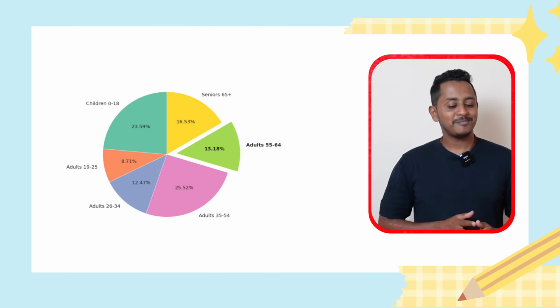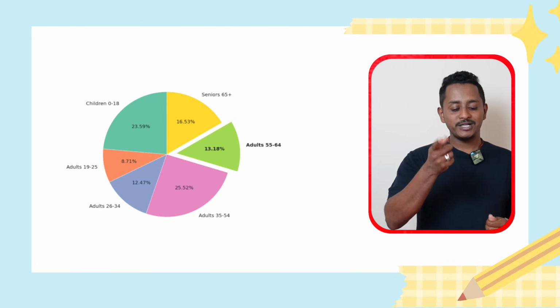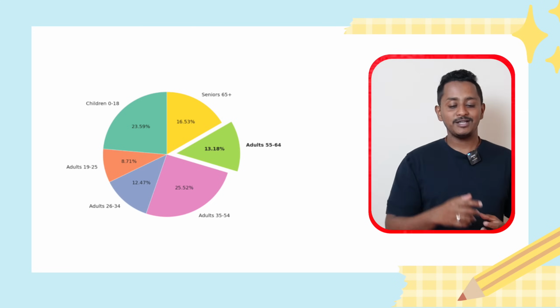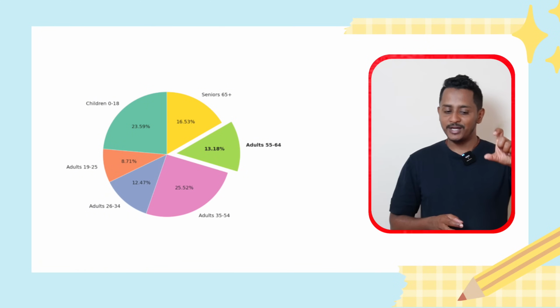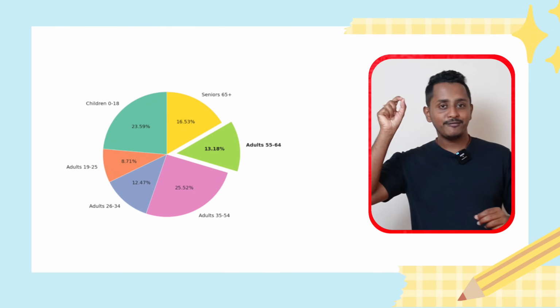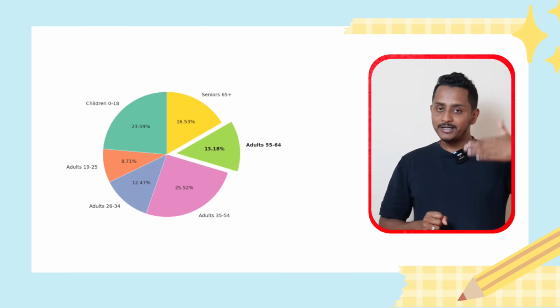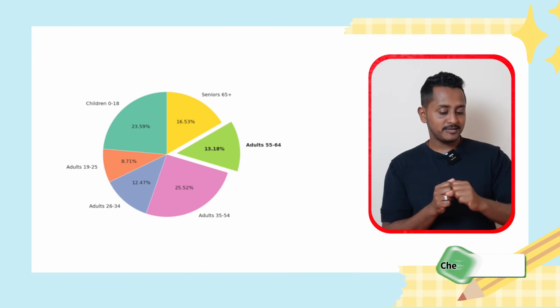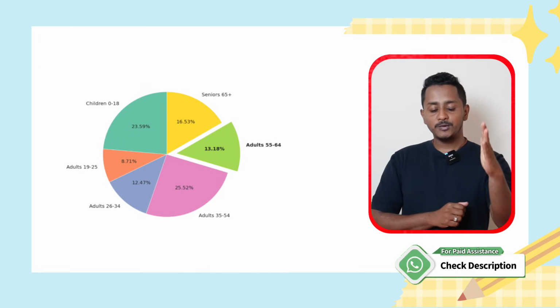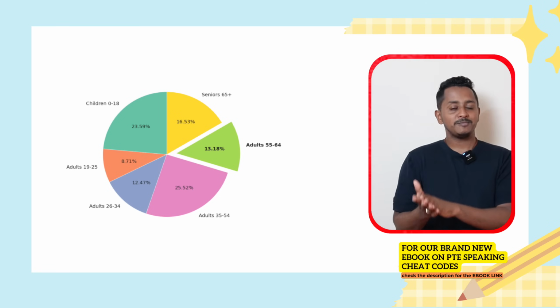The image provided is a pie chart that gives information about children, adults and seniors with the age of 65 plus and how much they survived. Firstly, it is evident that children with the age of 0 to 18 survived 23.59%. Conversely, adults with the age range of 19 to 25 and the adults with the age range of 26 to 34 survived for 8.71% and 12.47% respectively.